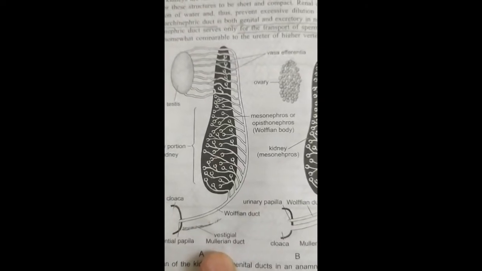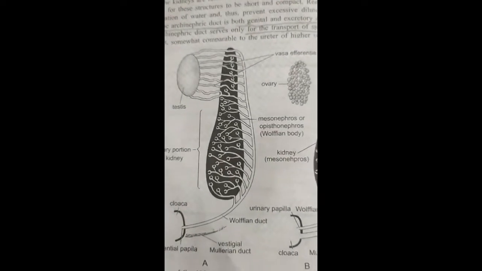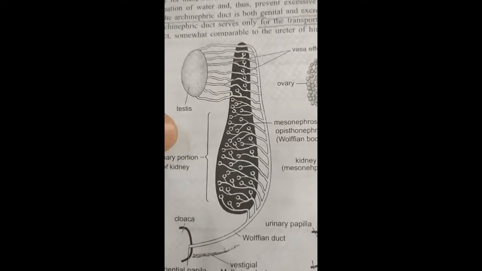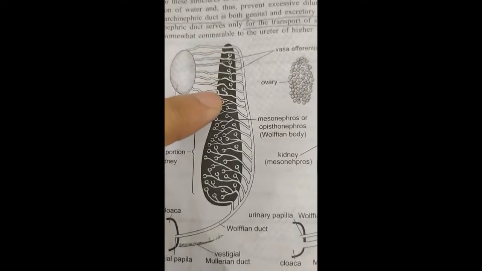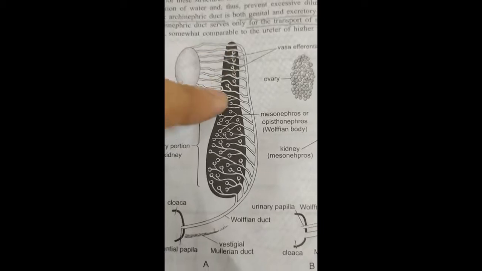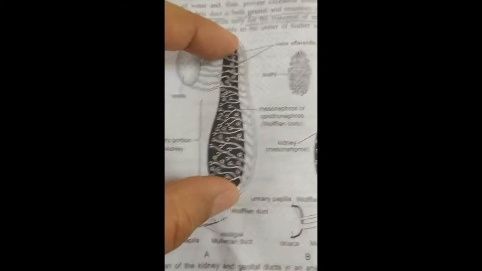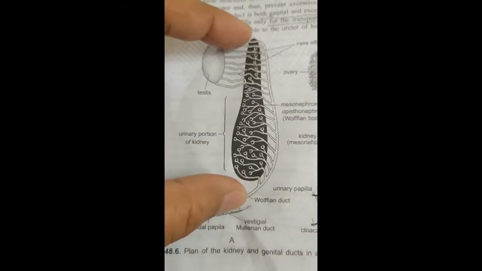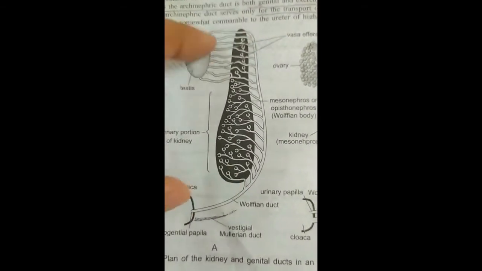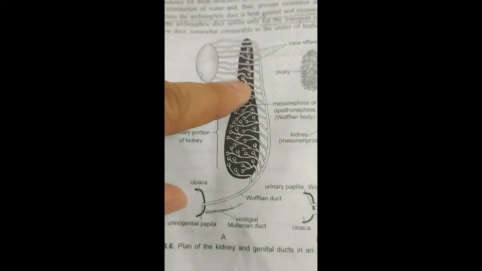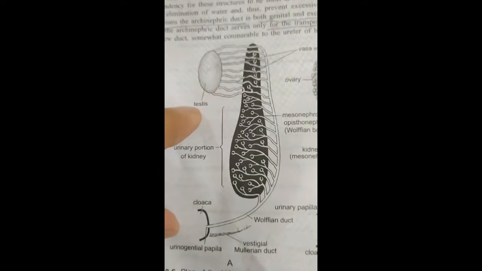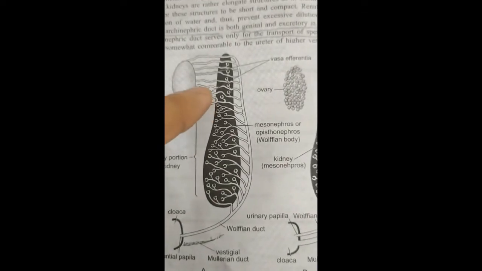A little change I would like to add in my explanation, that by mistake I told you that these are pronephric tubules. They are not actually. This entire part is made of mesonephros, you can say the mesonephric tubules, and the anterior part of the mesonephric tubule are associated with the testis, and these tubules are now called vas efferentia.